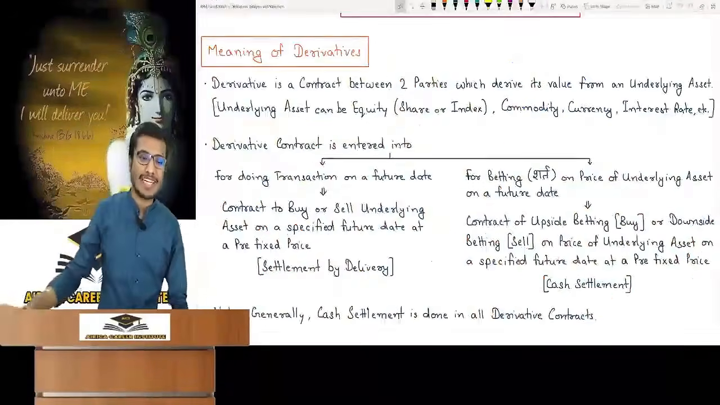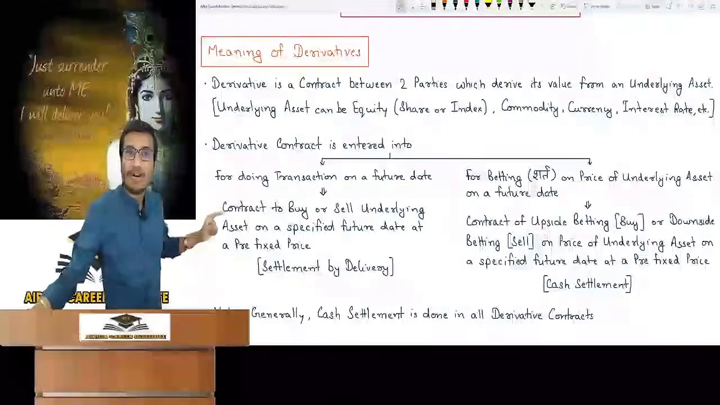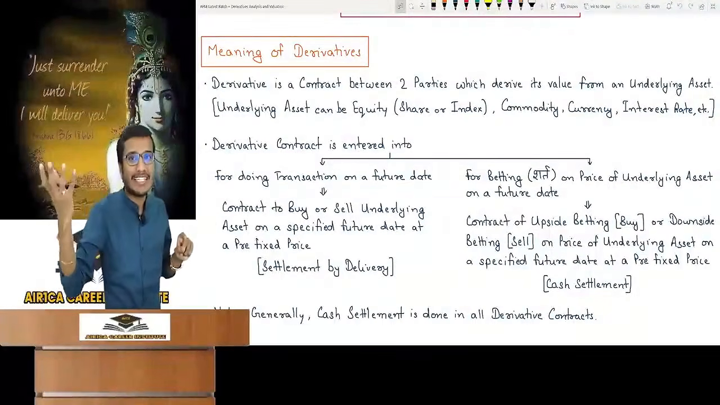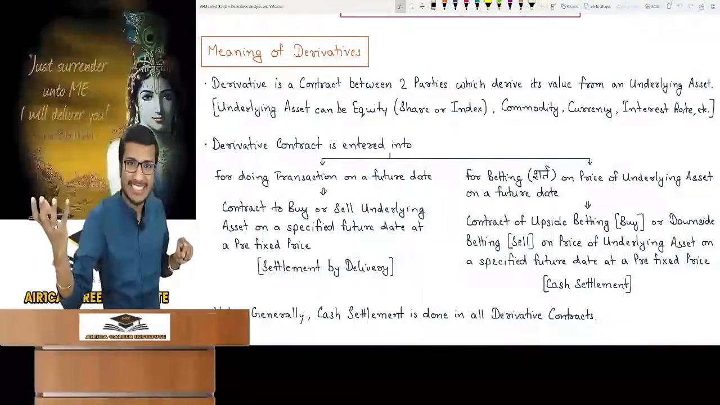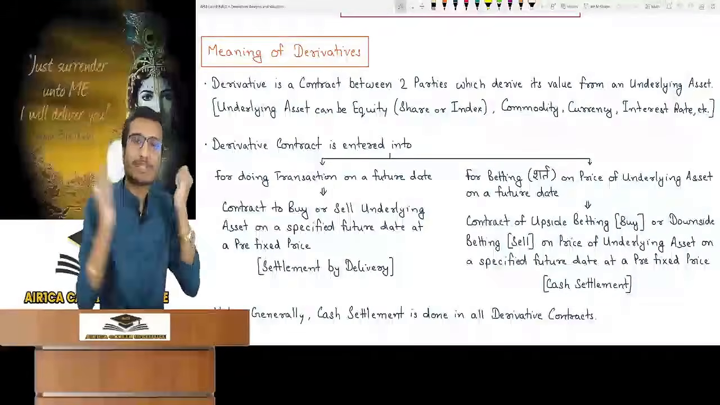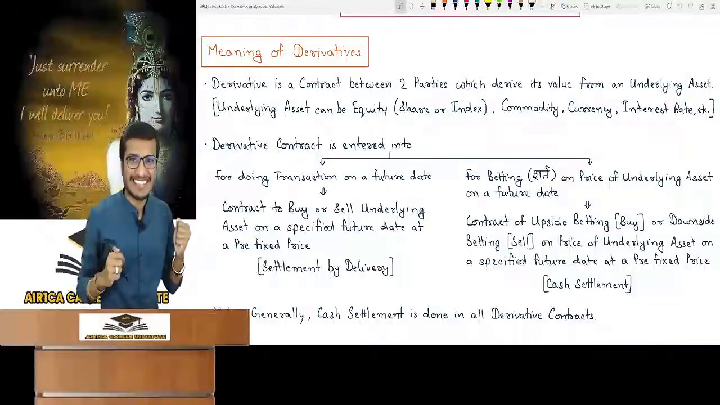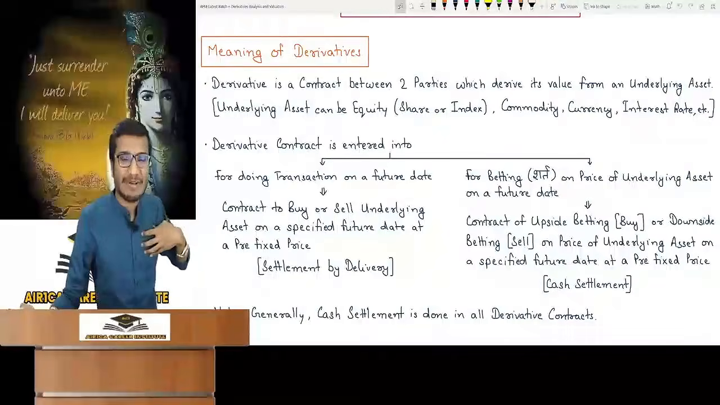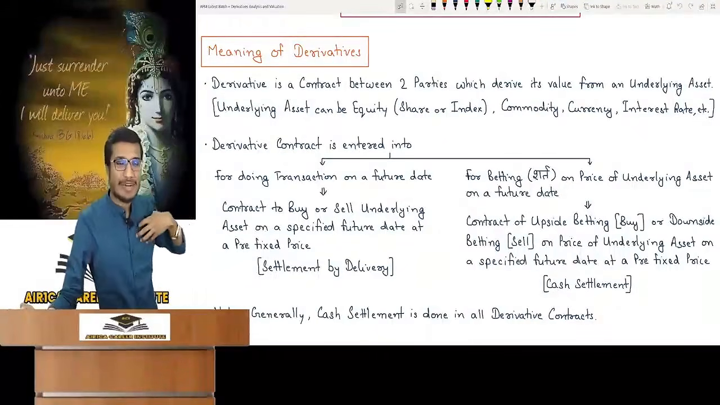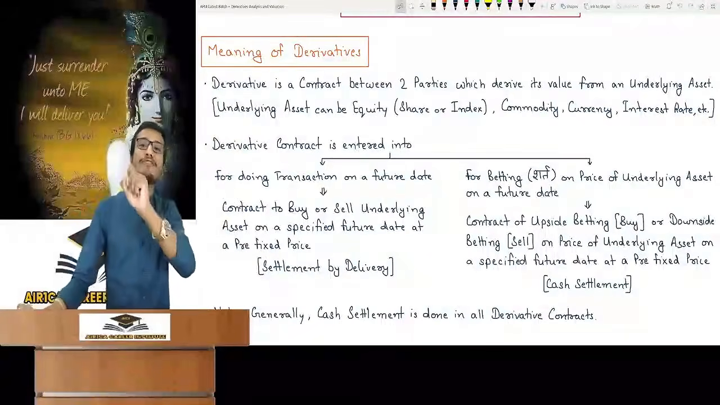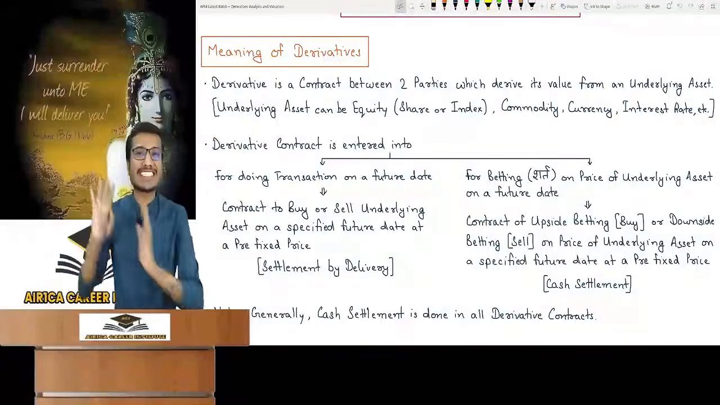For doing a transaction on a future date, follow the definition: contract to buy or sell an underlying asset. What is the underlying asset? In our case, it is the property, land and building. That is our underlying asset under this contract. The asset mentioned in the contract is called the underlying asset. I am signing a contract to buy the underlying asset. For him, it is a contract to sell on a specified future date. What is that date? After 6 months.